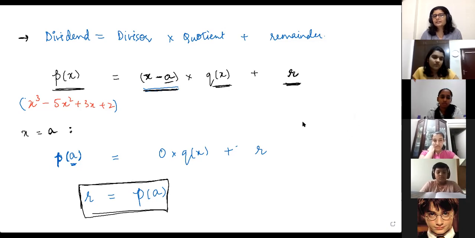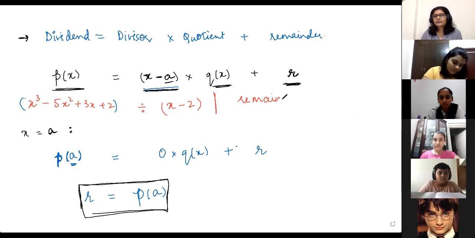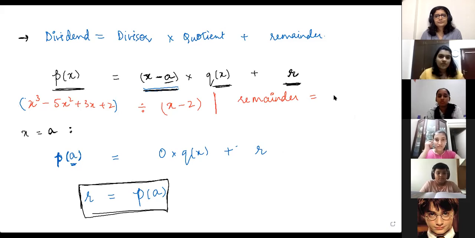So continuing with the example, if I have p of x, this is a polynomial that I have, and I'm dividing it by another polynomial, let's say x minus 2. How do you find the remainder of this division? What will be the value of the remainder? So you substitute x with 2, right?